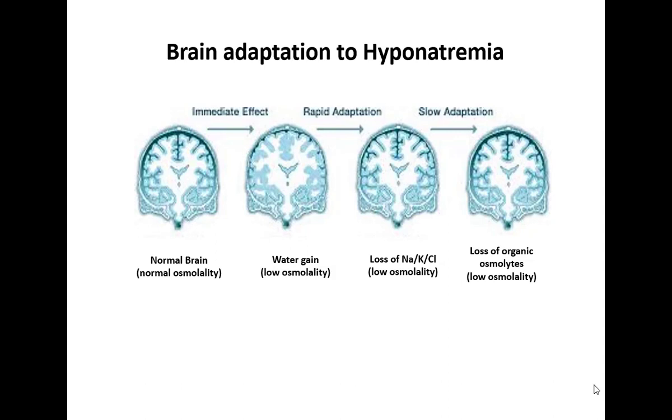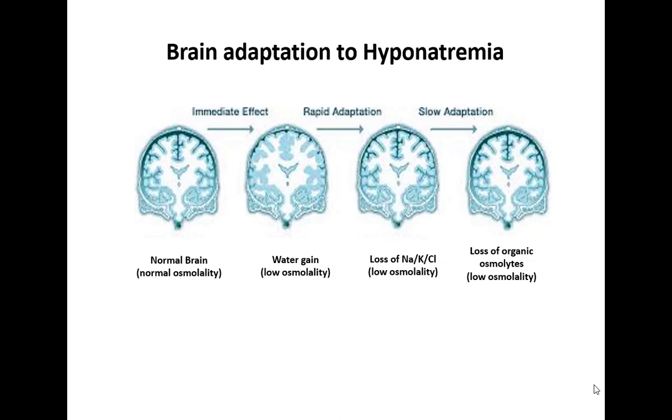Now, if the patient develops hyponatremia, there is adaptation of the brain cells. Hyponatremia occurs because the osmolality of the ECF decreases, and because of that there is shifting of water from the extracellular compartment to the intracellular compartment, causing brain swelling and increased ICP. So most of the clinical features of hyponatremia are due to brain swelling or increased ICP.